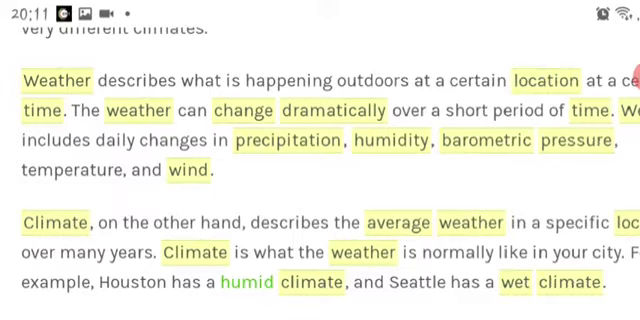You can write different names of a city. For example, Tiruchi, Chennai. You can interchange the names. You don't have to write the same city names as Houston, Seattle. You can write Chennai, Madurai, Coimbatore, anything you want. Okay.